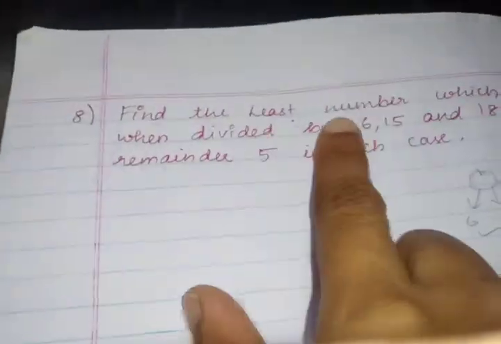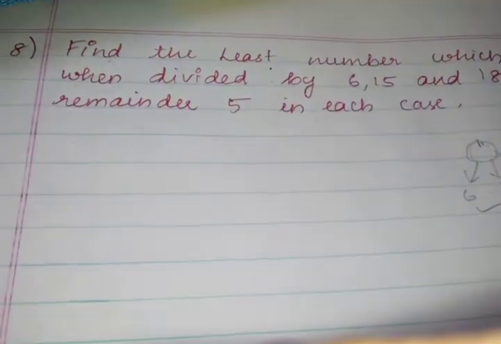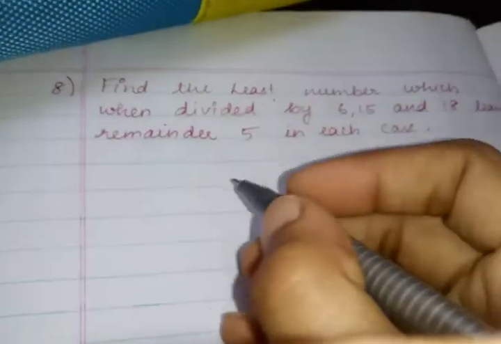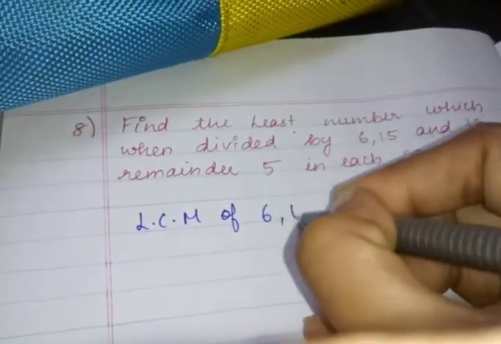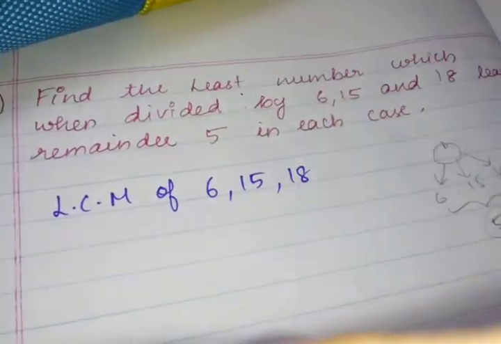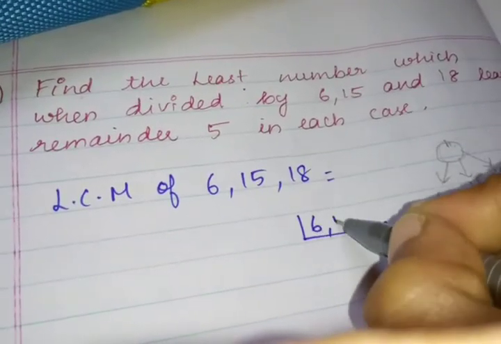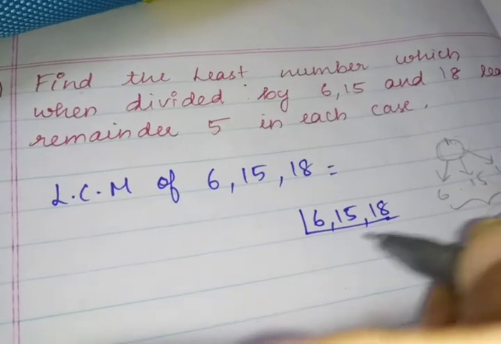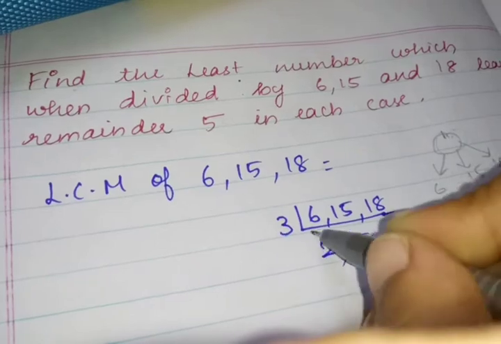So what number they ask you to find? Least number. Least means what you will do? I told you now, right? You have to find the LCM of 6, 15, 18, because we want to find the least number. So LCM is what? In third table we can do 3 2s are 6, 3 5s are 15, 3 6s are 18.